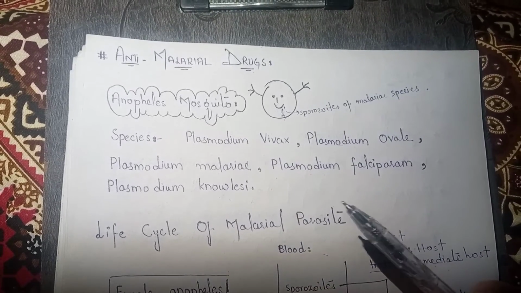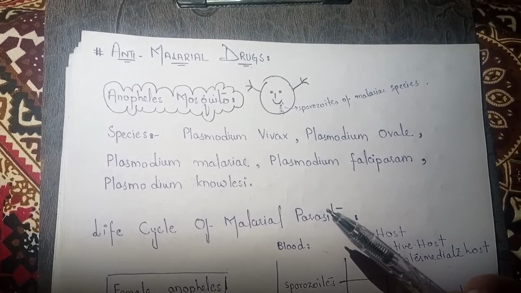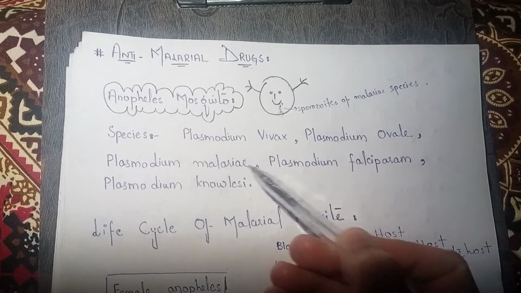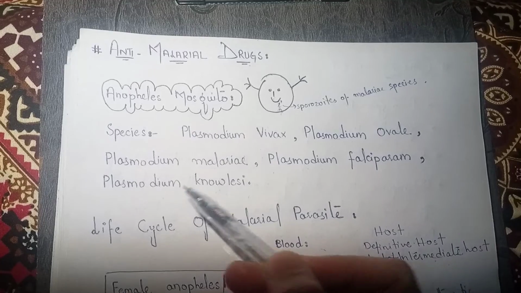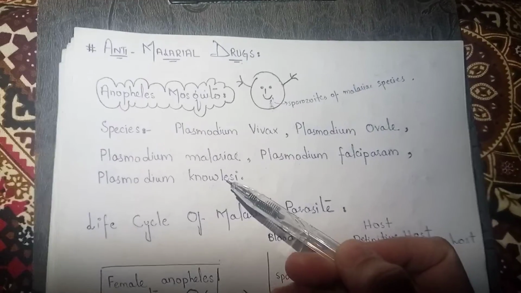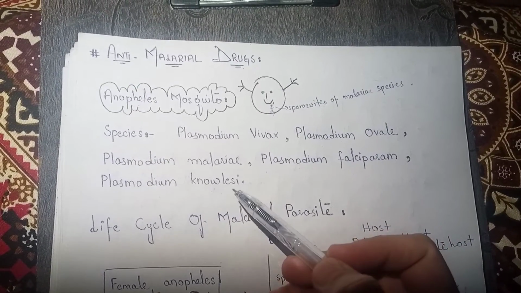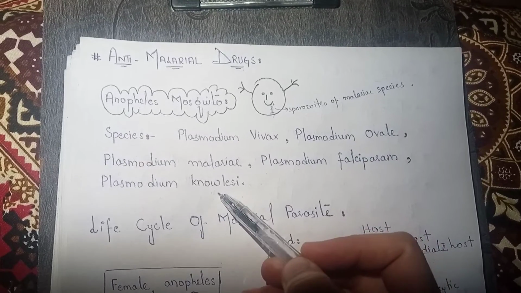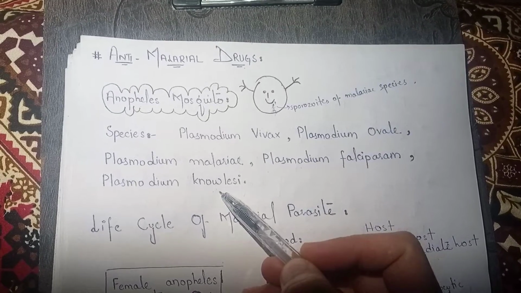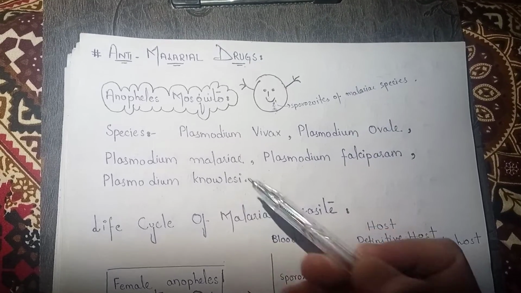Now, five species of Plasmodium are basically responsible for causing malaria. Those five species are Plasmodium vivax, Plasmodium ovale, Plasmodium malariae, Plasmodium falciparum, and Plasmodium knowlesi. Plasmodium knowlesi was recently discovered to cause malaria in human beings. It was generally known that knowlesi causes infection in monkeys, right? But recently it was discovered that it also causes malaria in human beings.